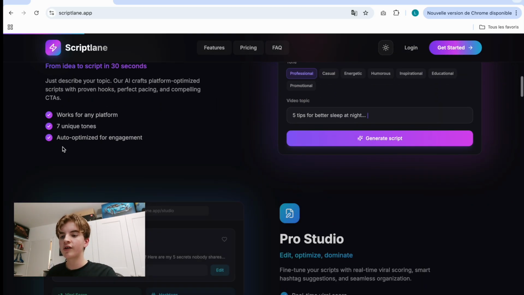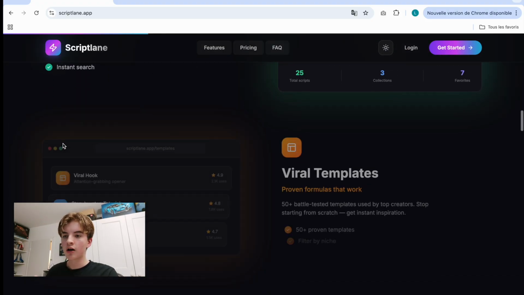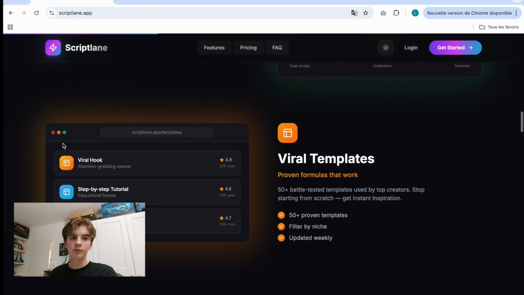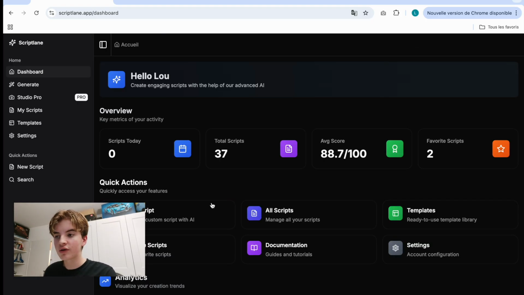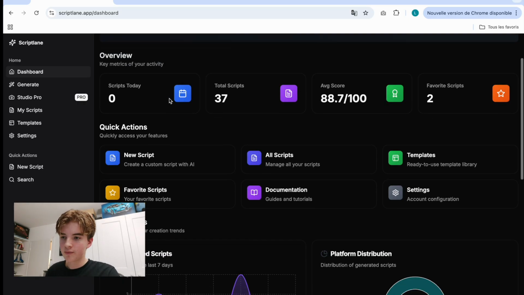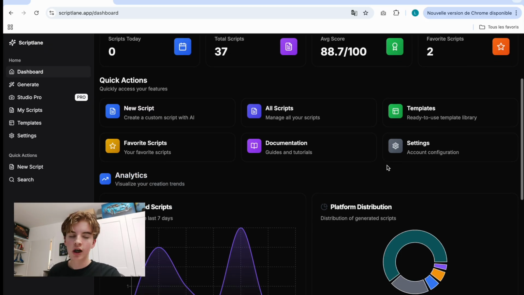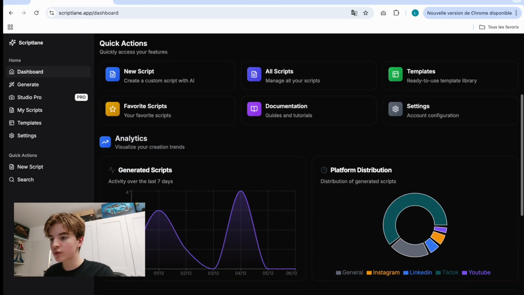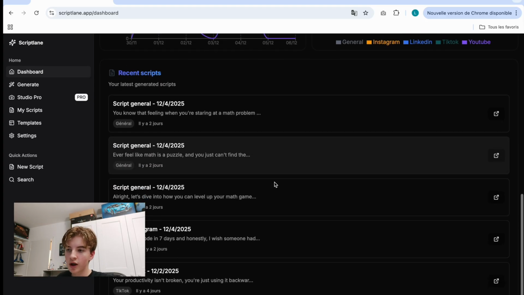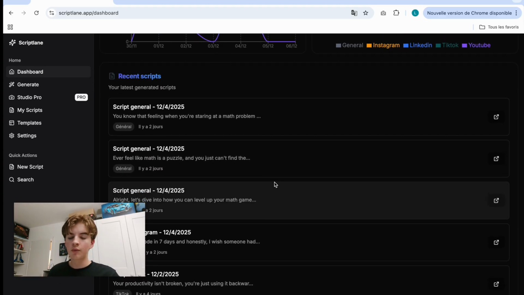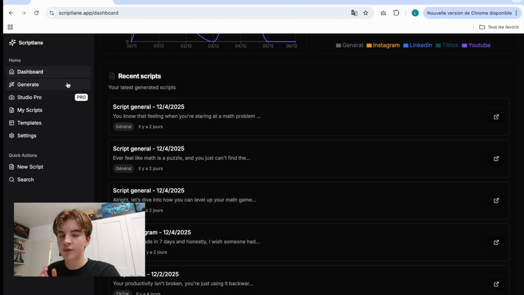So here is the landing page. Feel free to check it out at any time because no one actually tested it, I think, apart from me, so that's not great. Here you can log in. Obviously I'm already connected with my account, and you get on this dashboard with some cool metrics, quick actions, whatever. Don't really care about that actually, but what I wanted to show you is a little bit how the app works. So let me present this to you for about 3 minutes.